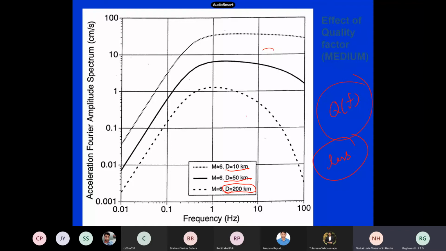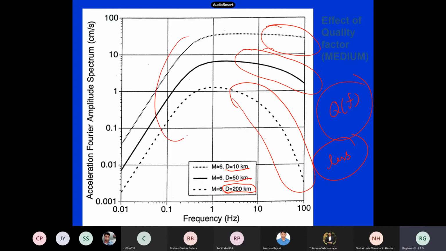So at 200 kilometers you can see this portion is getting damped, this is at 50, this is at 10 kilometers, because you have that quality factor and all other dampings. So which portion of the spectrum is your medium affecting? Does the quality factor play any role here? Your quality factor plays a role at the high frequency end itself.